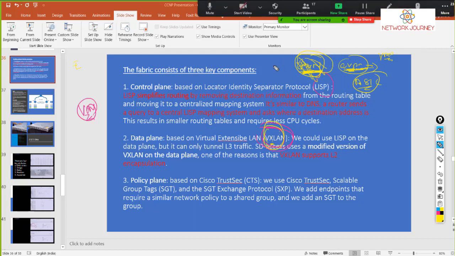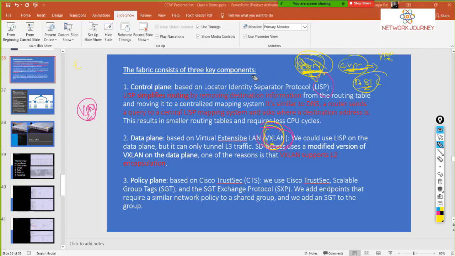Basically, for VXLAN there are communication mechanisms. There are three ways in which a VXLAN tunnel can be established: one is unicast, one is multicast, and another one is BGP. When you use BGP, then EVPN comes into the picture, and EVPN has route types, type 1, type 2 to type 5.